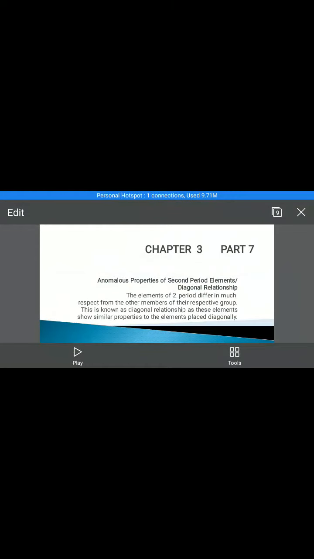Hello students, let us start with part 7 of chapter 3. Today we will discuss anomalous properties of second period elements. Means we have to discuss diagonal relationship. Now let us try to understand what is diagonal relationship.